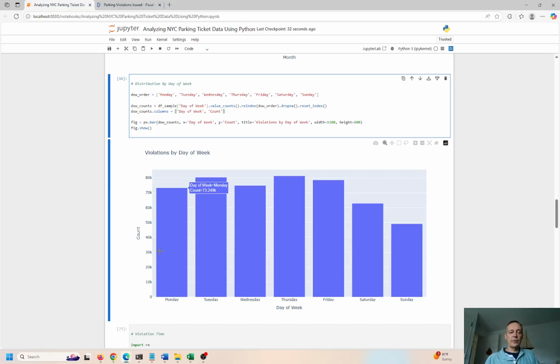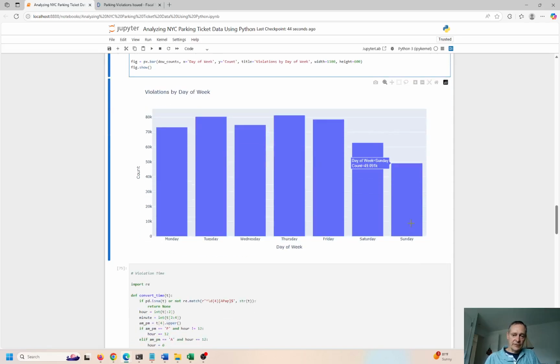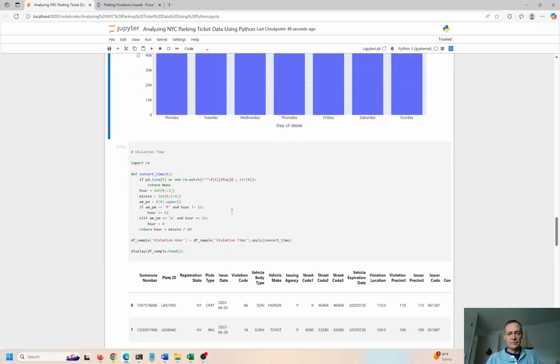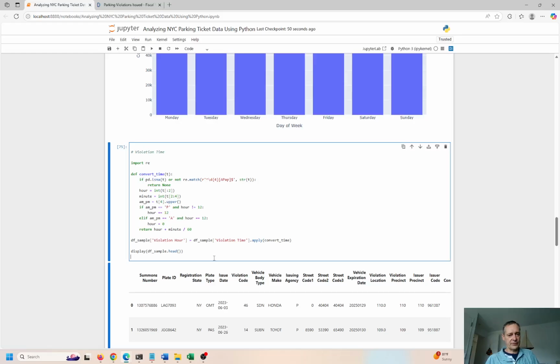So here's the day of the week and the counts of each. You can see Tuesday is probably the biggest. What is this? If I put the mouse over 80.33, oh, this is a little bit bigger on Thursday. And then it dips down on Saturday and Sunday. So there are fewer tickets issued on Sunday. Probably most people are in church and they're not driving their cars around all over the place, so they're not getting tickets, right?